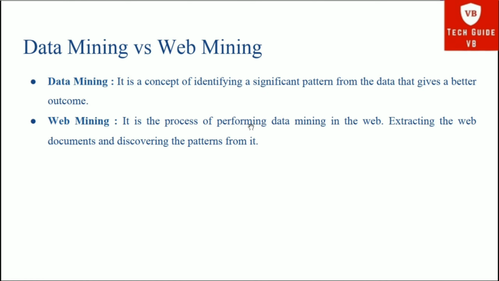And web mining is the process of performing data mining in the web, extracting the web documents and discovering the patterns from it. What it means is extracting the web documents and discovering the patterns from those web documents.